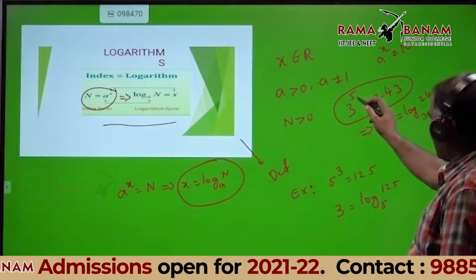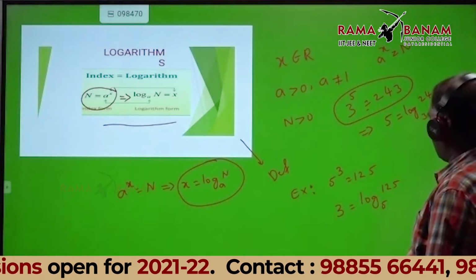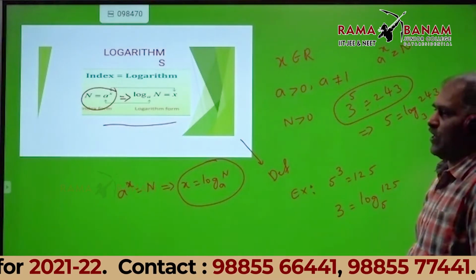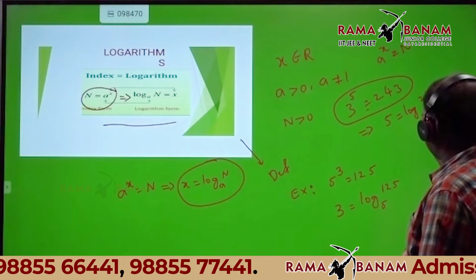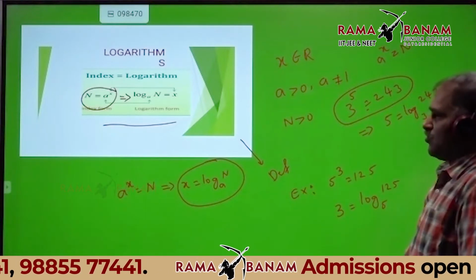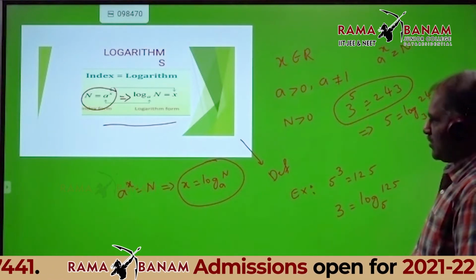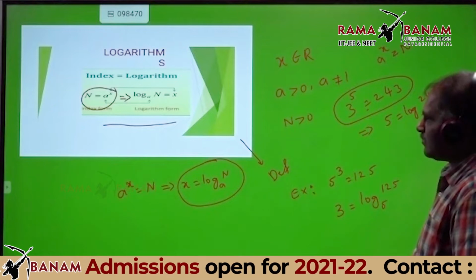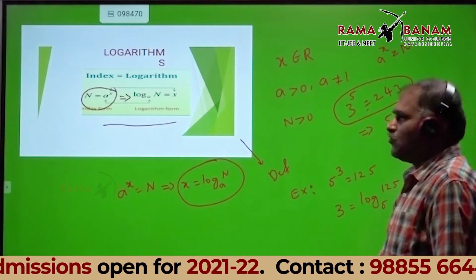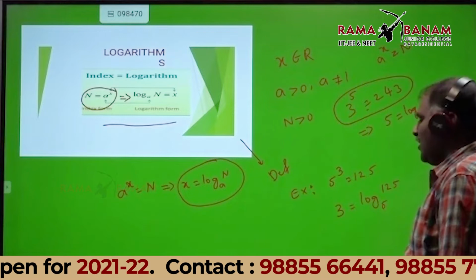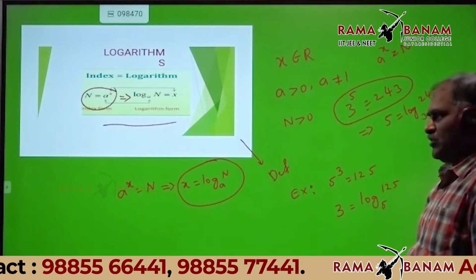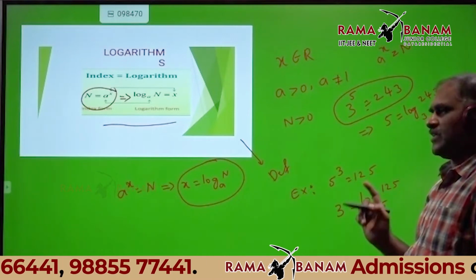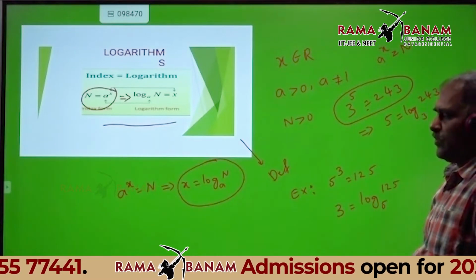Therefore, x value 5 is equal to logarithm of 243 base 3. Do you understand this point? Yes, sir. Any doubt? No, sir. Good. This is the basic definition of logarithm.